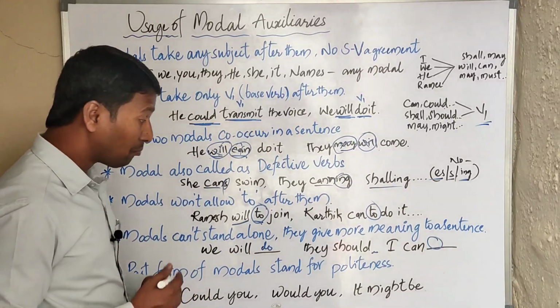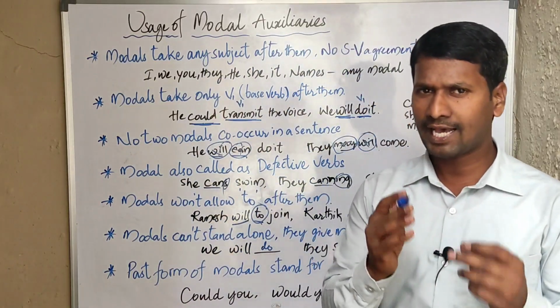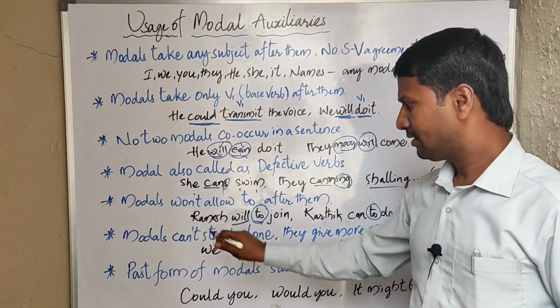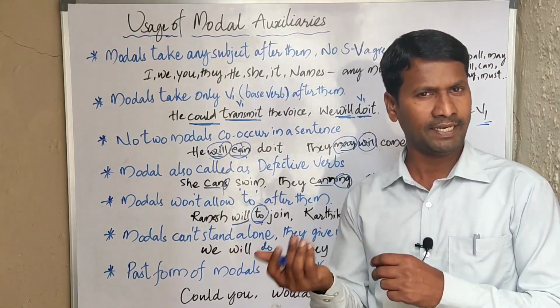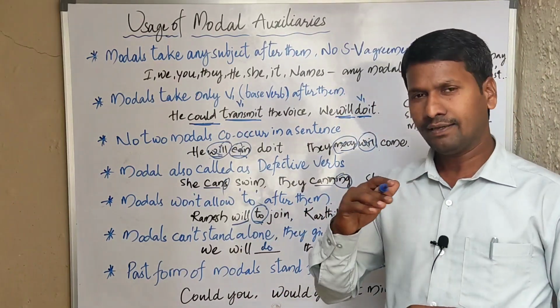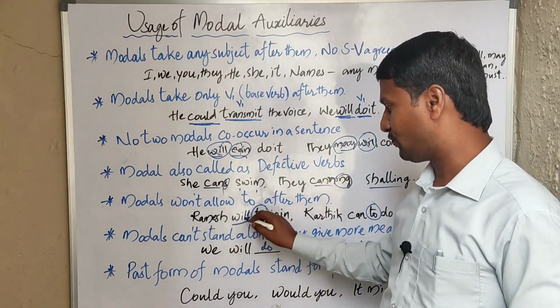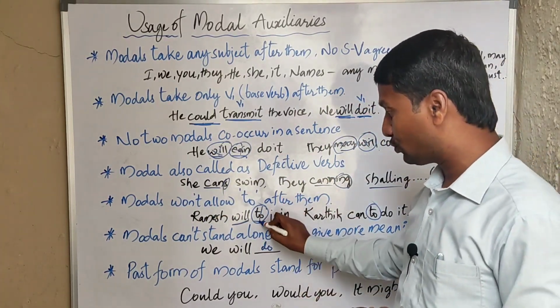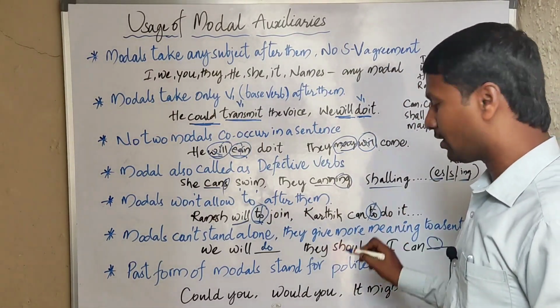The next rule: modals won't allow "to" after them. As per our rule, we have will, shall, can, could, may, might, and we do not use "to" after these modal auxiliaries. We will never say "Ramesh will to join"; it's wrong. "Karthik can to do it" is also wrong.